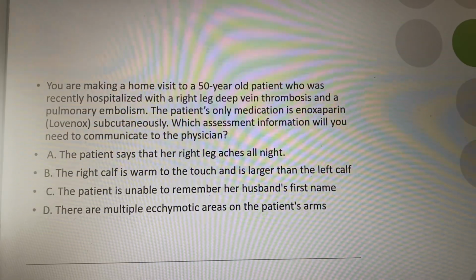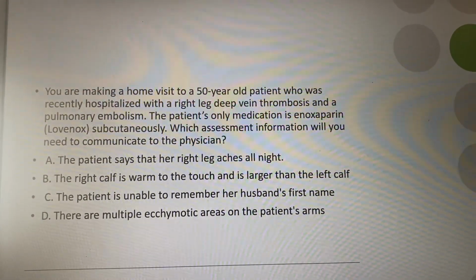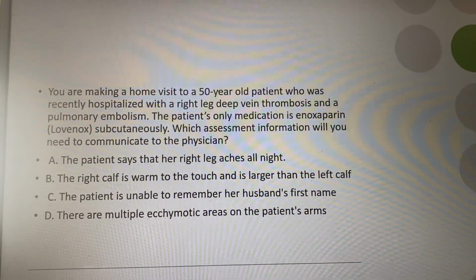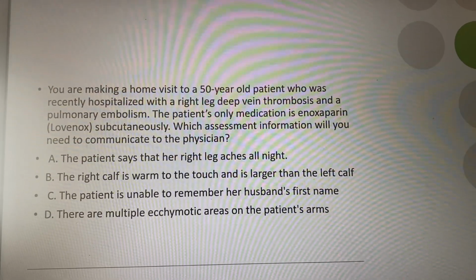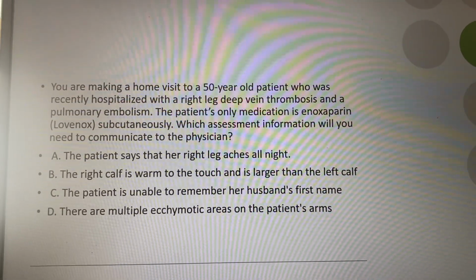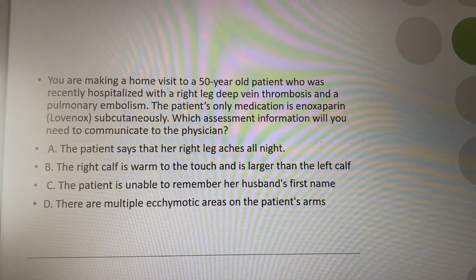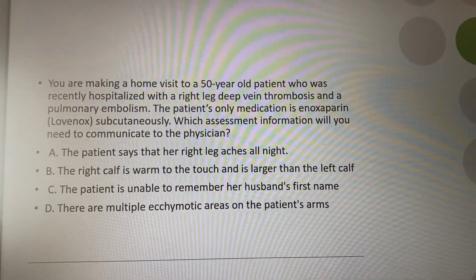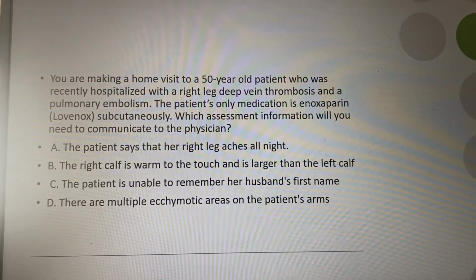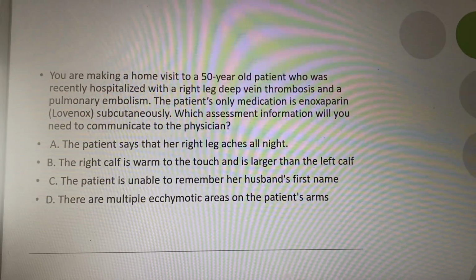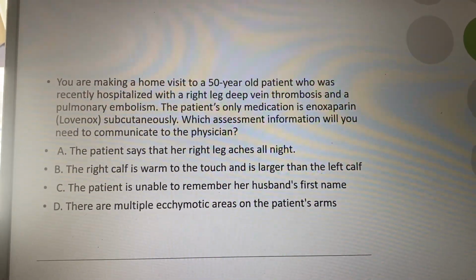So definitely my keywords are going to be 50-year-old patient, right leg deep vein thrombosis, recently hospitalized, pulmonary embolism, enoxaparin, need to communicate to physician, assessment finding. And so we're going to go ahead and read through, and I just say go down one at a time. There's no tricky way. You're not working the answers, you're working the question, right? The situation, the statements, the scenario.